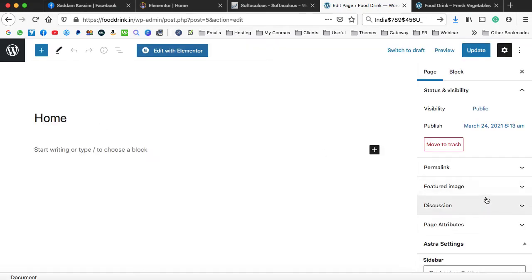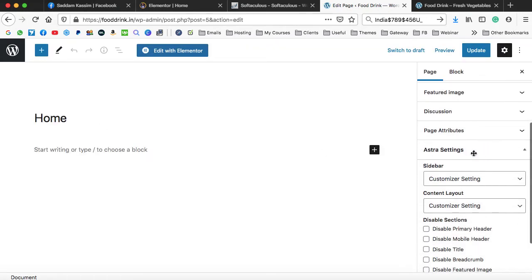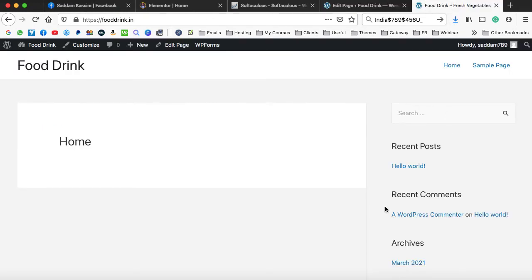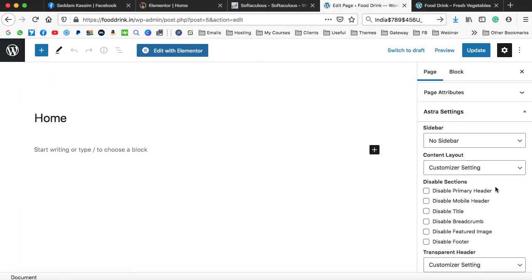Now on the right hand side, we can see extra settings. You have to do some basic settings over here. Sidebar: right now it is set to the customizer setting, so select no sidebar. What is a sidebar? The sidebar is the area that appears over here. If you do not disable the sidebar, it will appear on all the pages, so make sure to disable it.